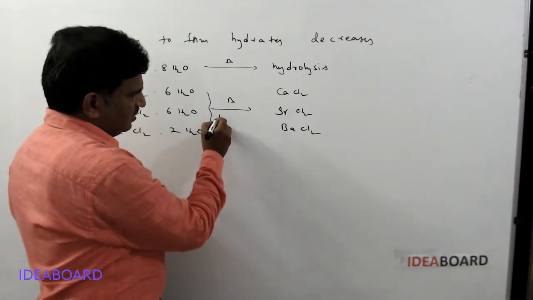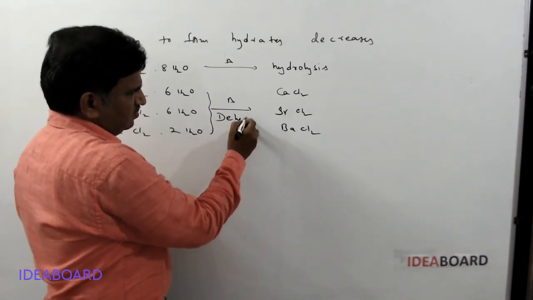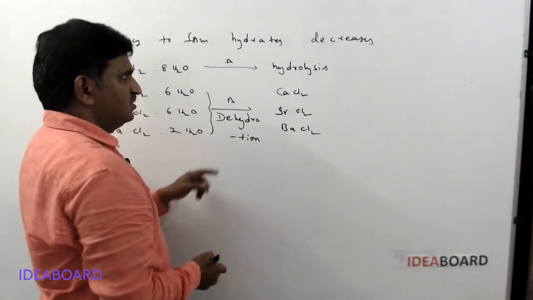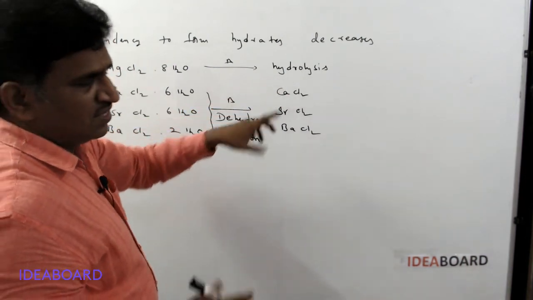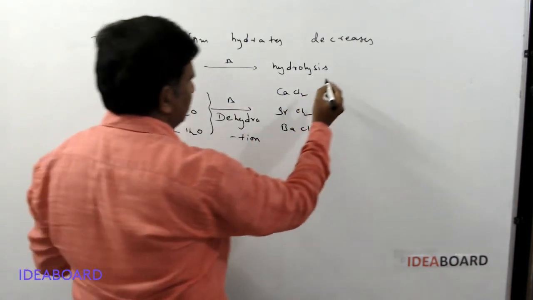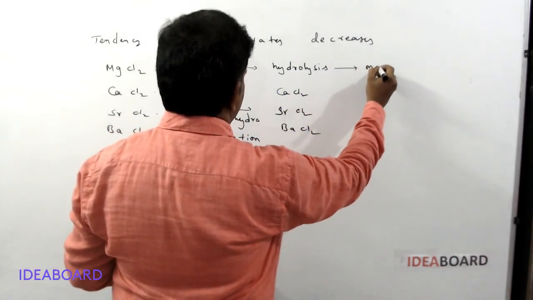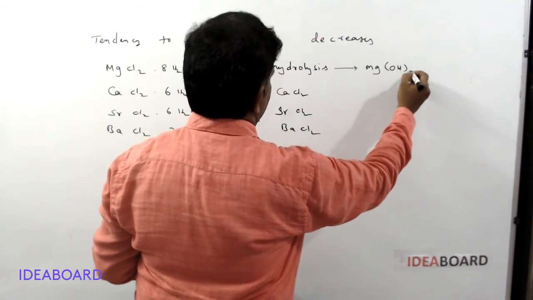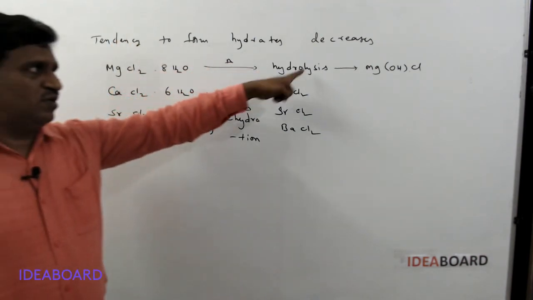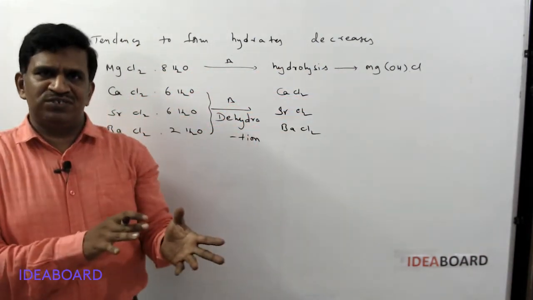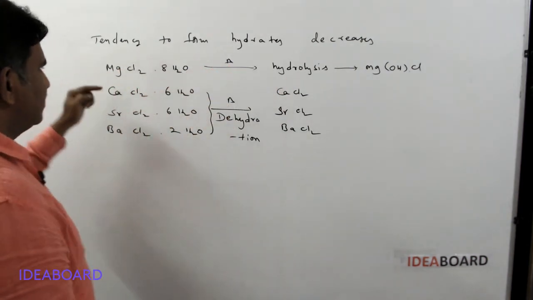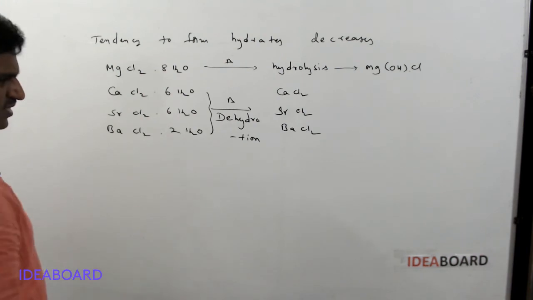Here what is happening is dehydration, whereas in this case what is happening is hydrolysis. Hydrolysis means the reaction between water molecules and magnesium chloride, and further, magnesium hydroxy chloride is formed. The hydrolysis reaction gives different products. We are not getting magnesium chloride. So that is a difference between the remaining halides and beryllium and magnesium halides.